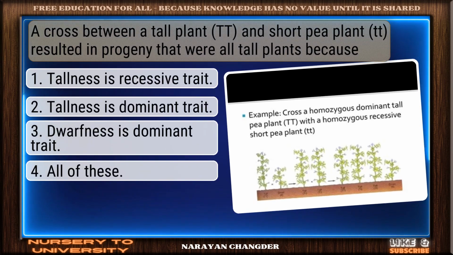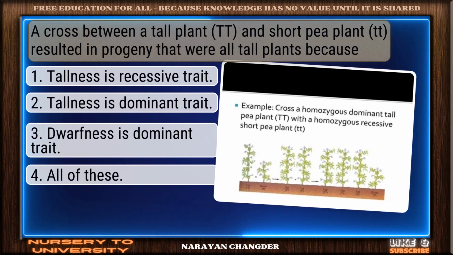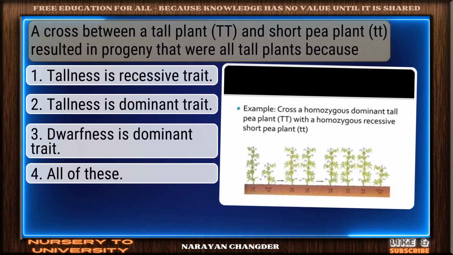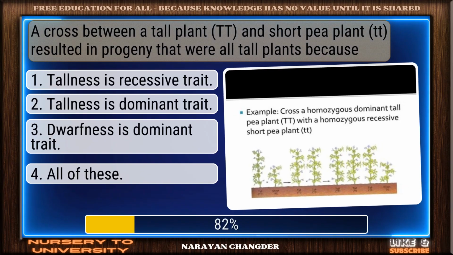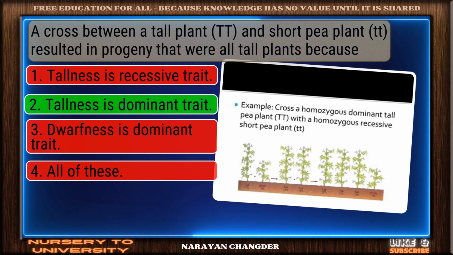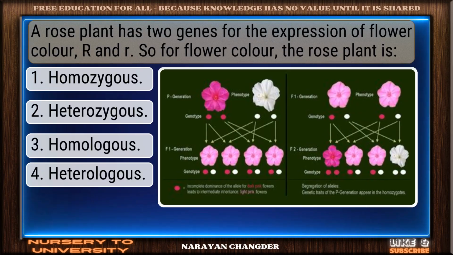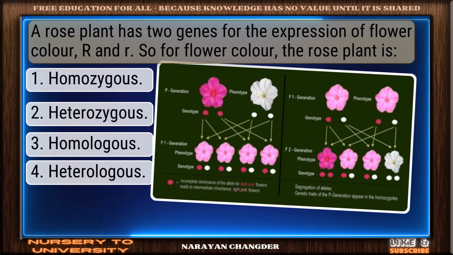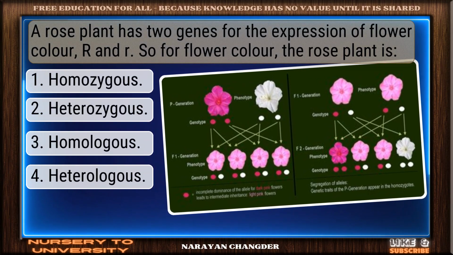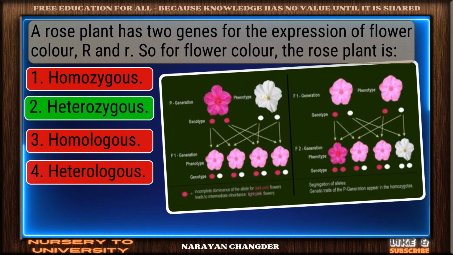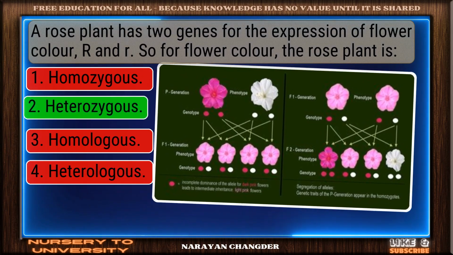A cross between a tall plant and short pea plant resulted in progeny that were all tall plants because. Solid response. Tallness is dominant trait is valid. A rose plant has two genes for the expression of flower color R and R. So for flower color, the rose plant is. Bravo. Heterozygous is the answer.